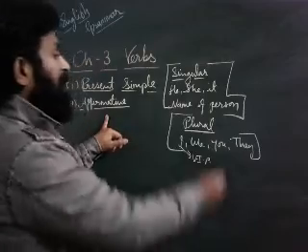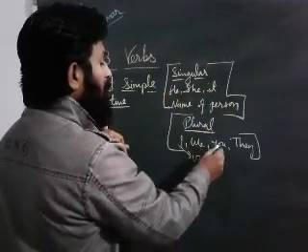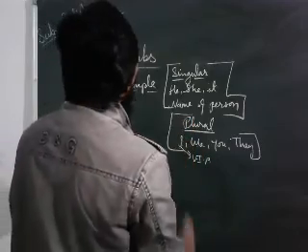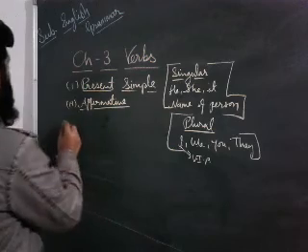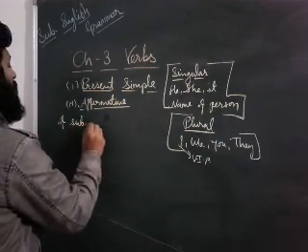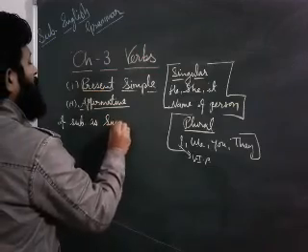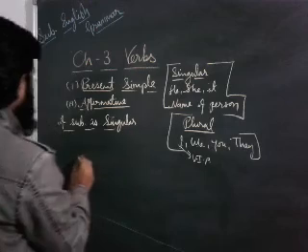So singular subjects are he, she, it, or any person's name. Plural subjects are I, we, you, they, and VIP. I is a VIP subject. Now we will talk about present simple affirmative. Dear students, in case the subject is singular, then what is the formula?